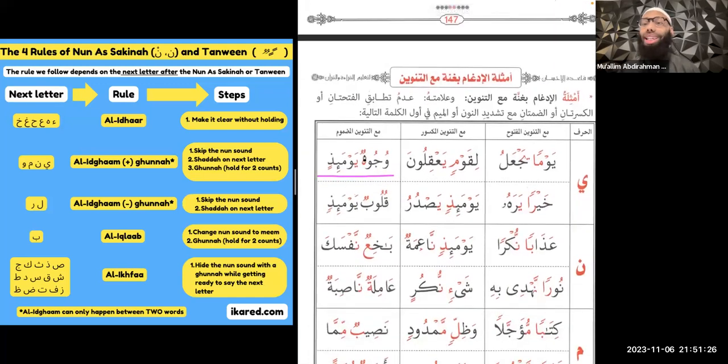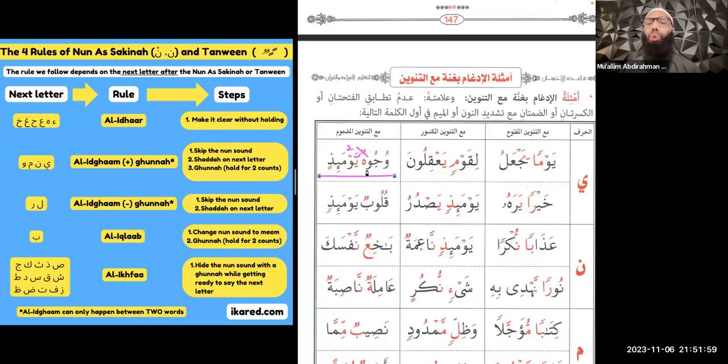Here we have a dhammatain, in other words, a double dhamma, and the next letter is ya. So we know that that's going to be one of the letters of idgham with ghunna. What we're going to do is erase or cancel out the noon sound. Now this says wujuhun. So you might be wondering, how do we cross out the noon sound? Well, there's a special easy strategy that you can use. Just cross out one of the double marks. Yeah, just cross out one of them. And then again, you're going to put a shadda on the next letter. And then remember, we're going to hold for 2 counts.